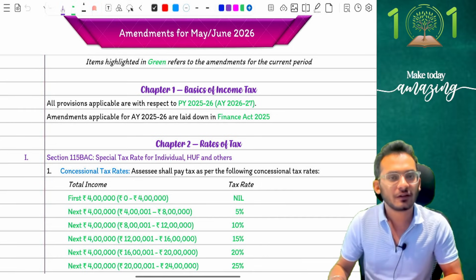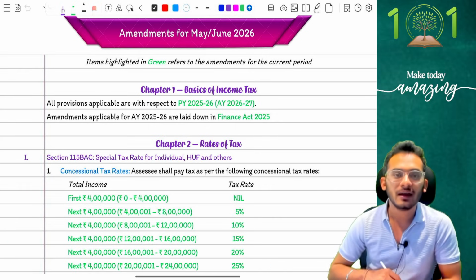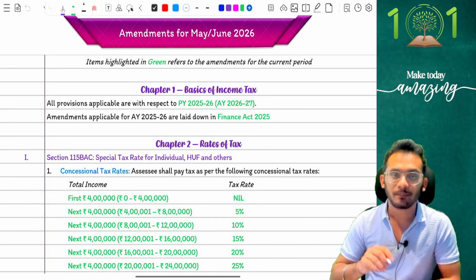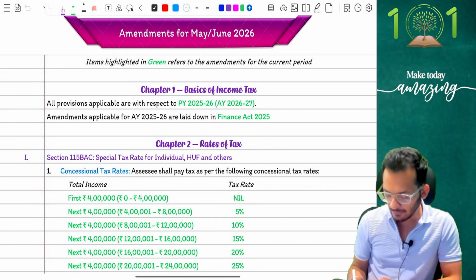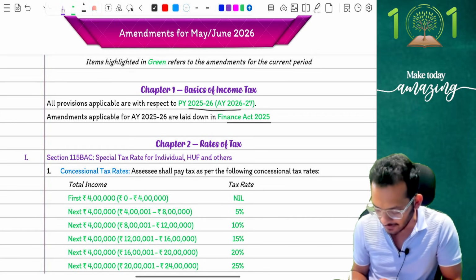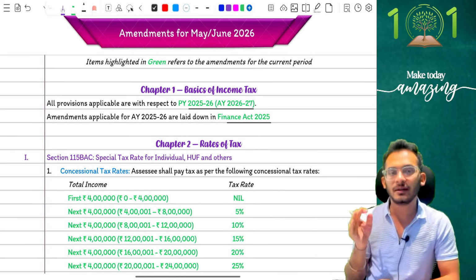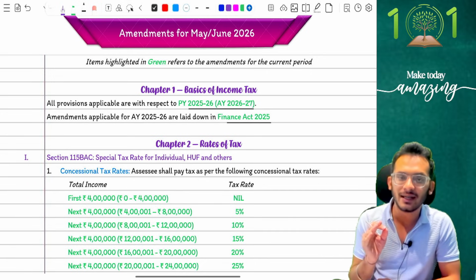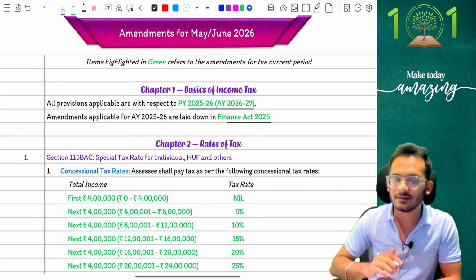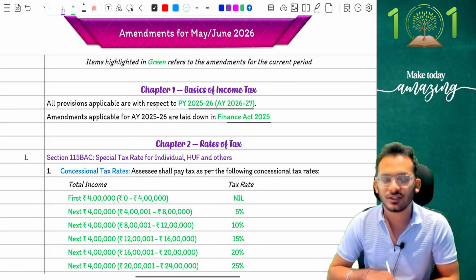Firstly, people, as you're aware, since you're moving from December 25 or Jan 2026 examinations, your assessment year automatically changes. You have a new Finance Act which applies to you, which is Finance Act 2025, and therefore all changes will be applicable as per previous year 25-26 and assessment year 26-27, which means all examination questions now will be for April 25 to March 26 and assessment year 26-27. So please bear in mind about the assessment year change.